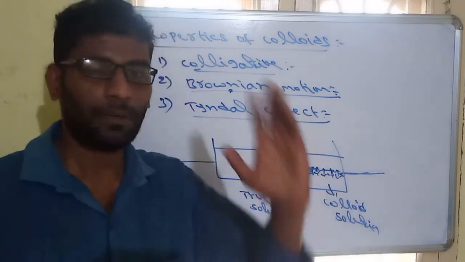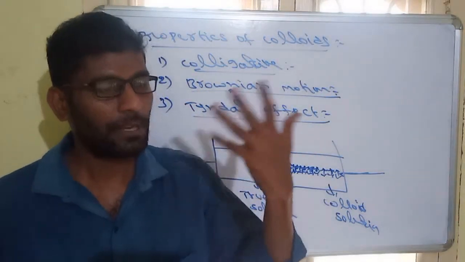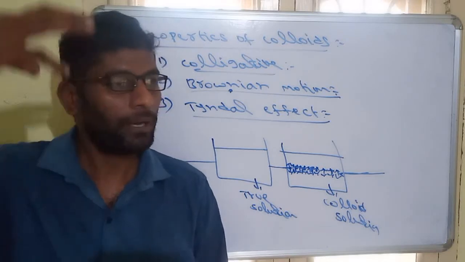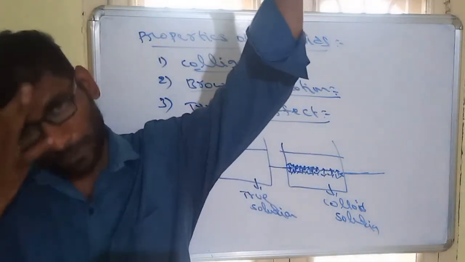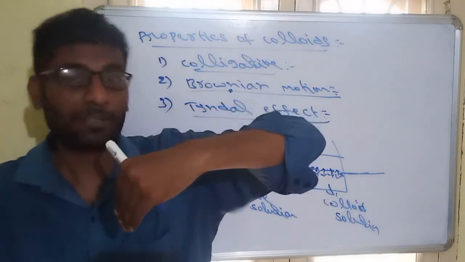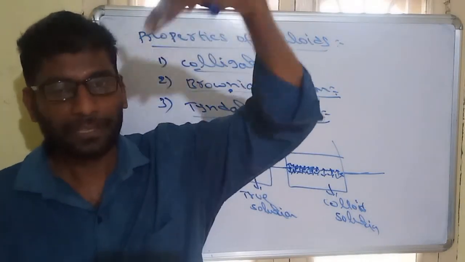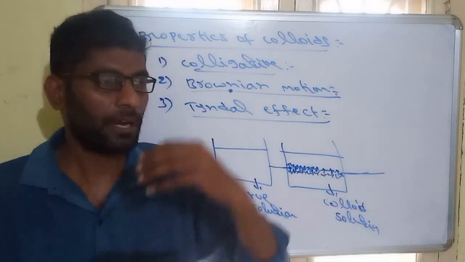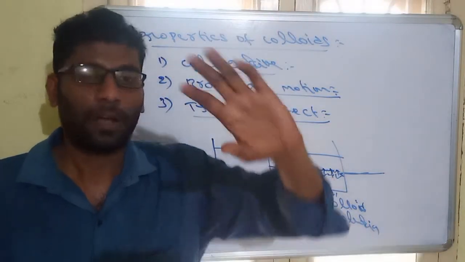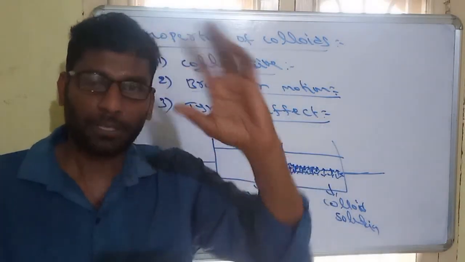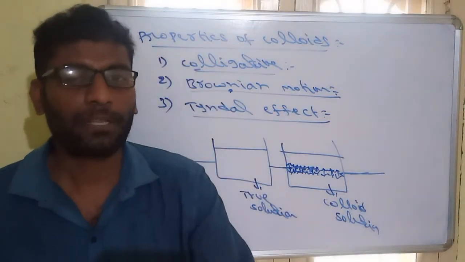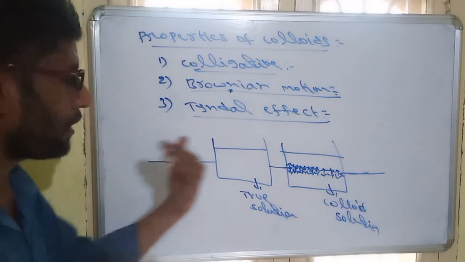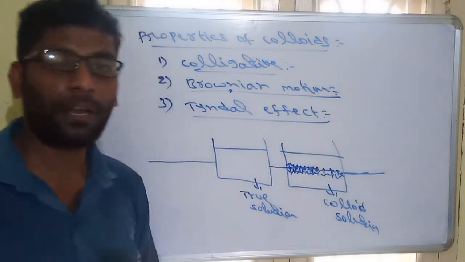For example, the blue color of the sky. Actually there is no color for the sky. When sun rays pass from the sun through the atmosphere, they meet a number of particles, some ozone particles and also some dust particles. All these particles scatter the light. So the scattered light is visible like a blue color. The blue color of the sky is also due to the Tyndall effect.